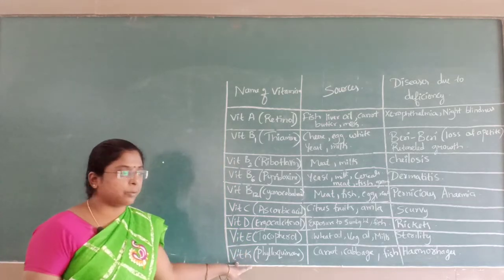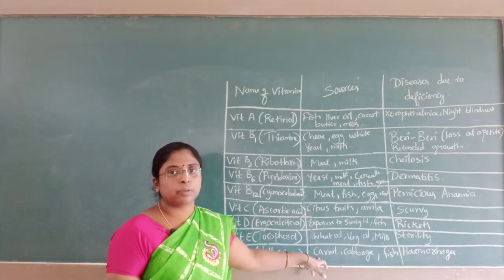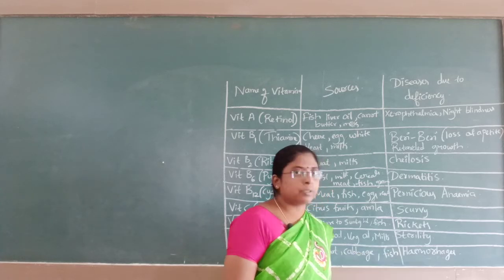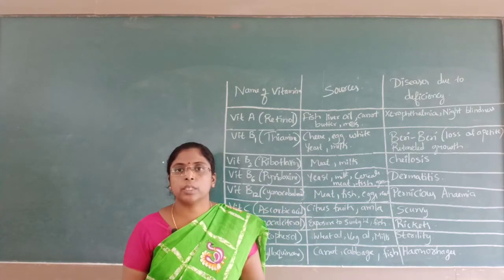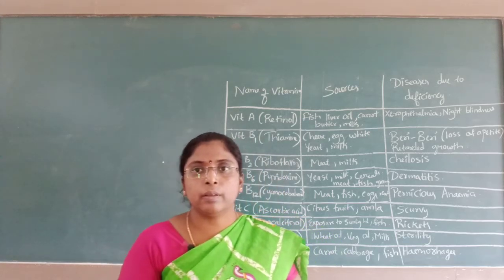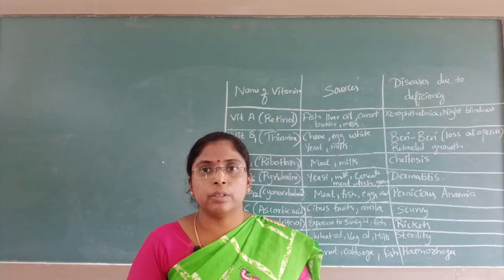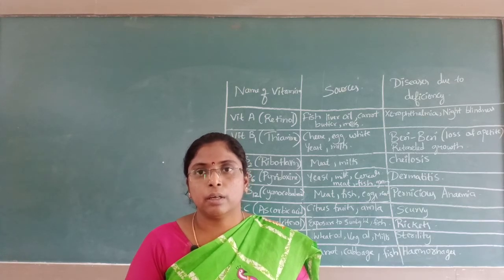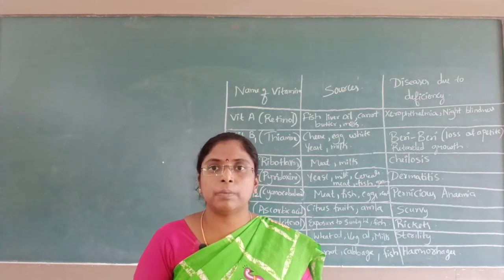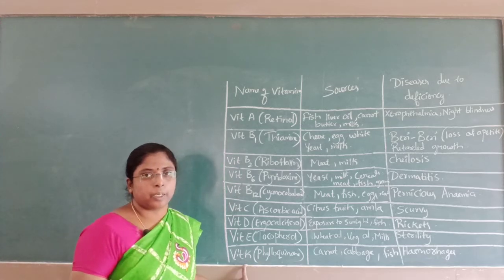Vitamin K is known as phylloquinone. The sources for this are carrot, cabbage, fish. Deficiency of vitamin K causes hemorrhages. Once you get a cut in your skin, the clotting of blood is lowered. The coagulation of blood goes on decreasing due to the deficiency of vitamin K.